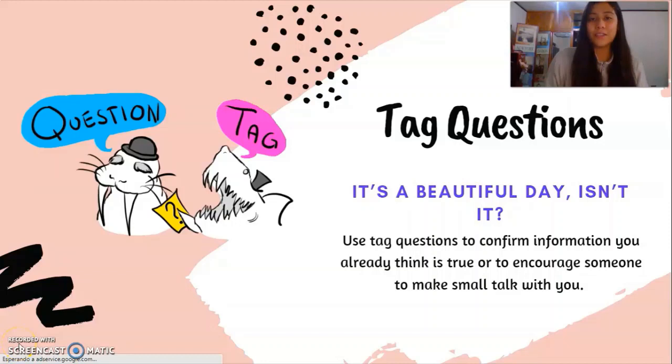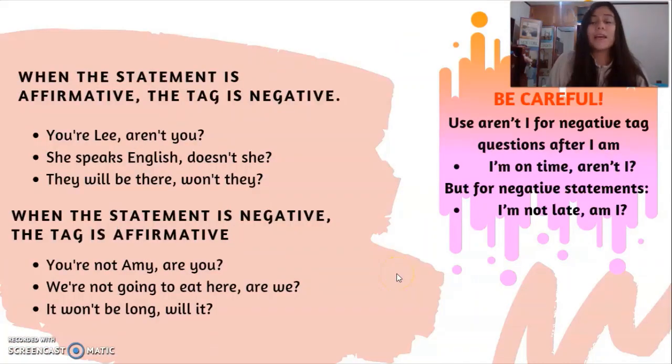The first topic of this unit is tag questions. When do we use tag questions? We use them to confirm information you already think is true or to encourage someone to make small talk with you. For example, it's a beautiful day, isn't it? We can use tag questions for affirmative and negative statements.